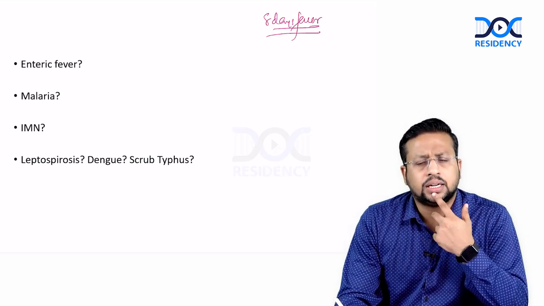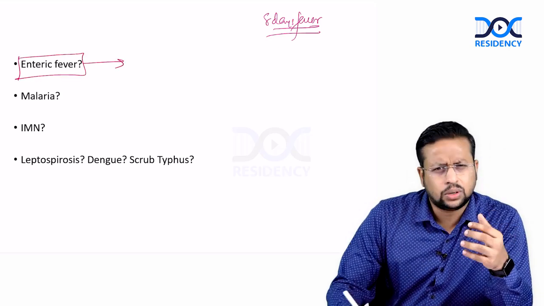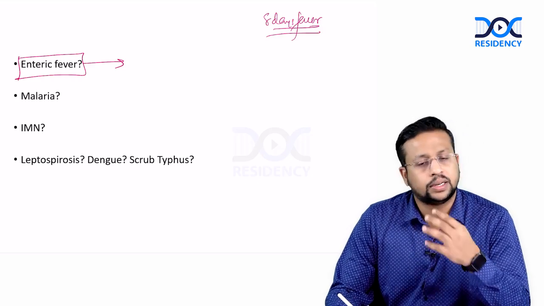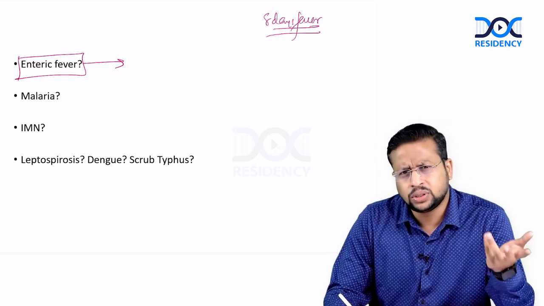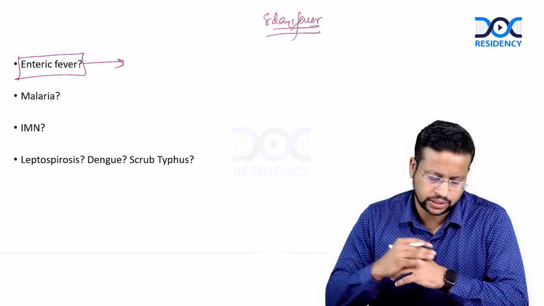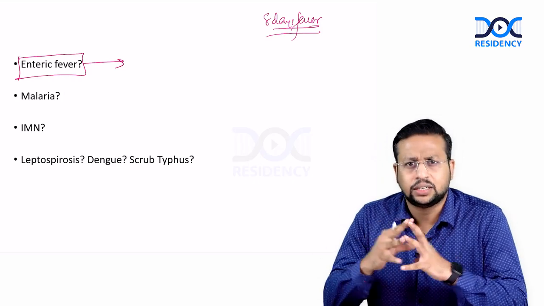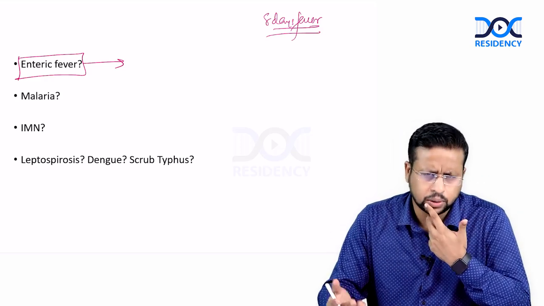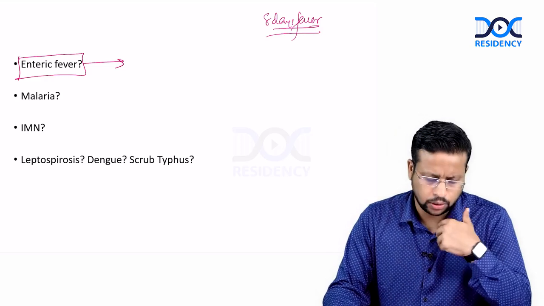You will definitely consider Enteric fever as one of the possibilities here also. Usually, as I told, this degree of thrombocytopenia is uncommon in Enteric fever. You can get thrombocytopenia in Enteric fever as well, but here it seems to be a bit higher. And the total count elevation: usually in Enteric fever it is a normal total count unless the patient goes into complications like perforation. So the total count remains high here, and Enteric fever as a differential diagnosis will go down. Bilirubin is mildly elevated and there is mild transaminitis; both can occur in Enteric fever. That doesn't rule it out. I feel that Enteric fever definitely should be in the differential but low in the line.